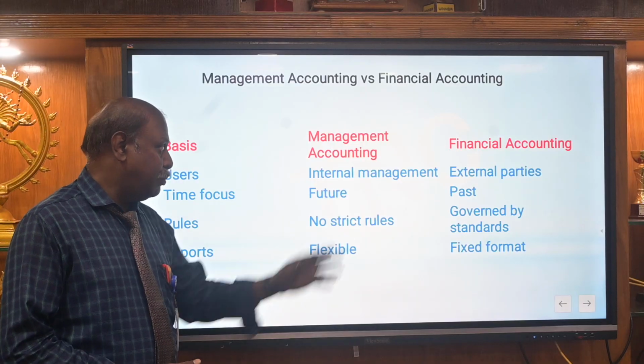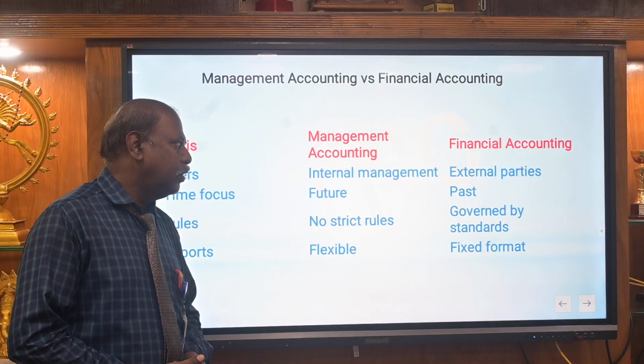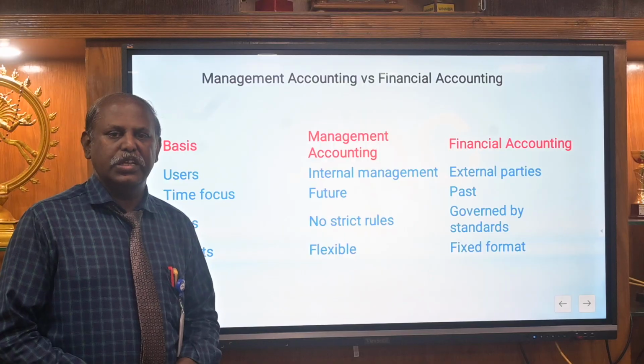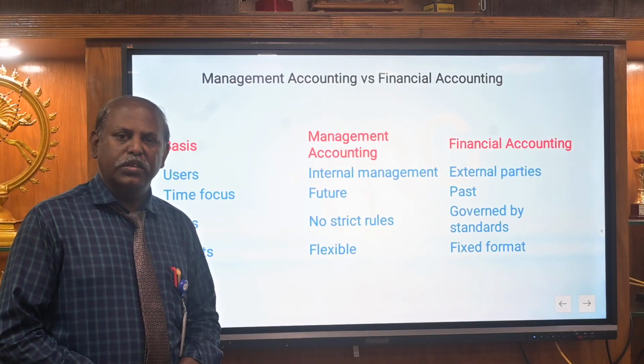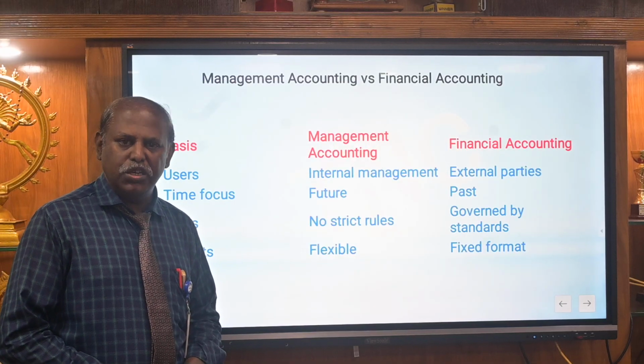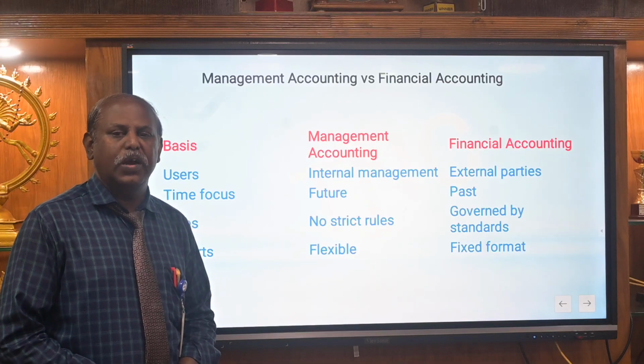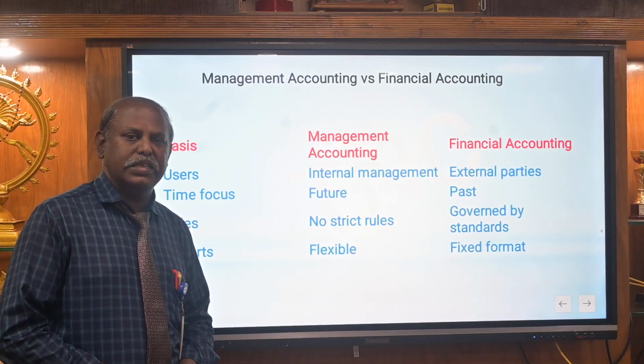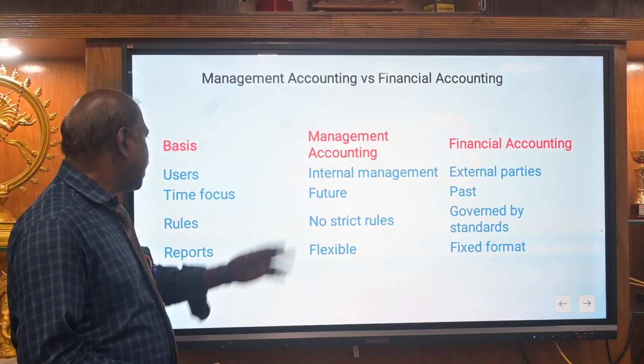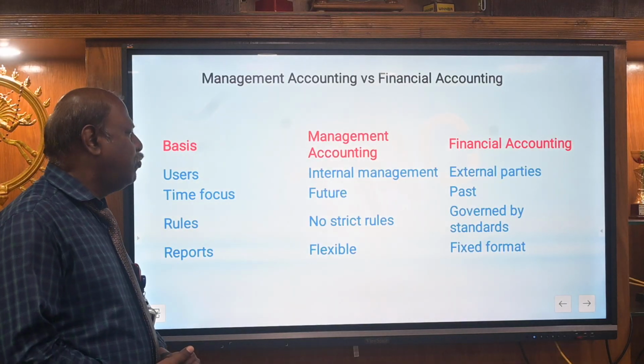Data expected. At the same time, in financial accounting, the stakeholders and the creditors expect the company's data. That means what is their financial status, what is the profit, what is the company's status in assets and liabilities. Okay. Then the second basis is time focus.